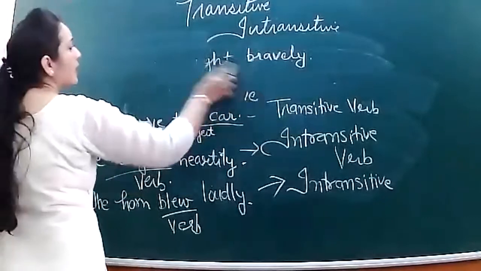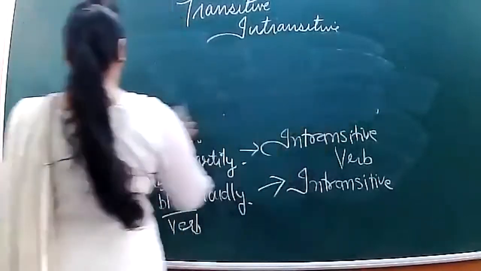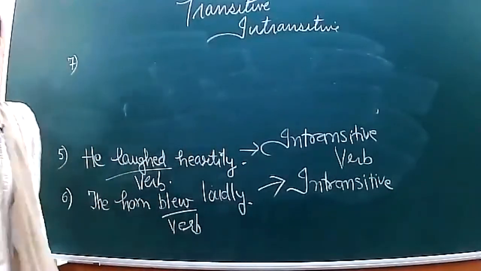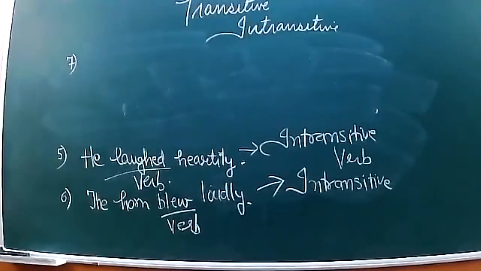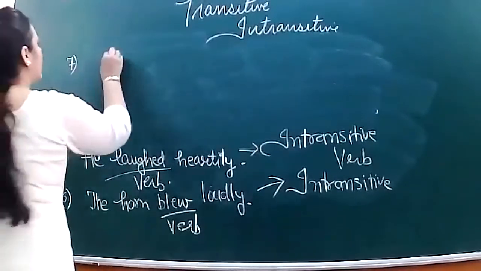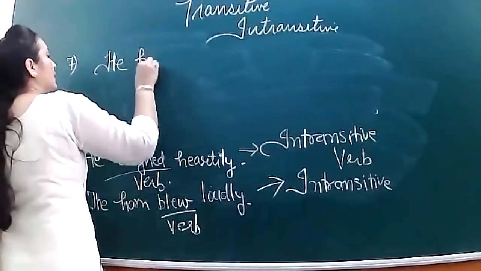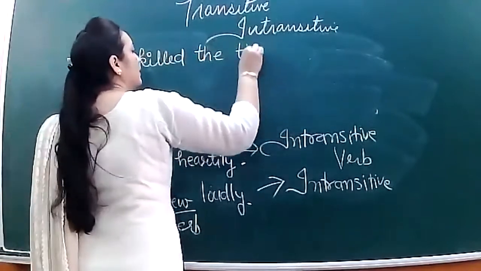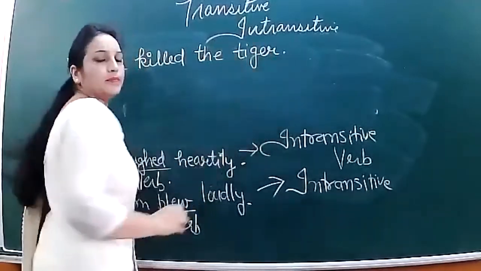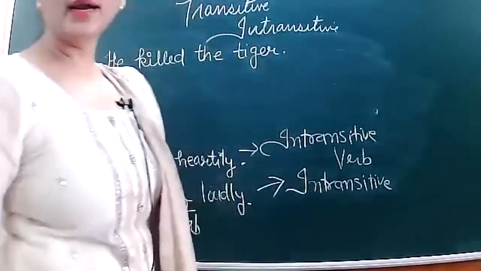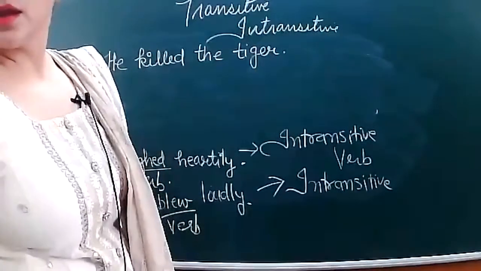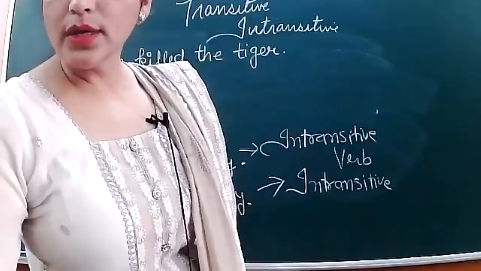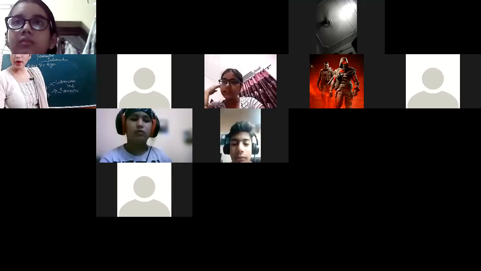Now I'm going to write down the 7th. So get ready with the 7th. All of you should be attentive in my class. Solve the 7th sentence. He killed the tiger. He killed the tiger. So this answer I expect from, okay, Ritisha, you tell me.